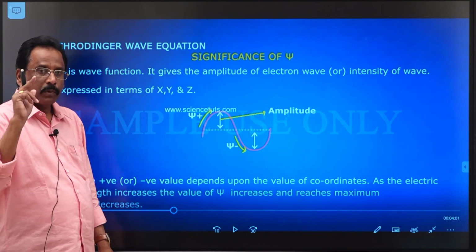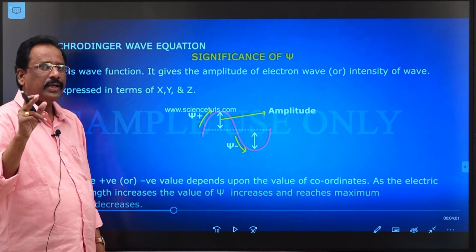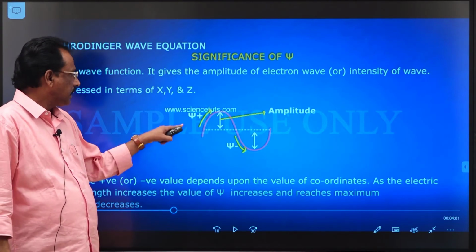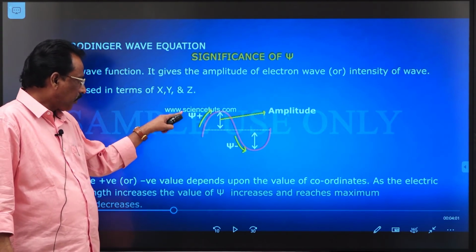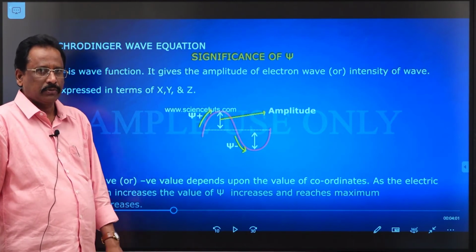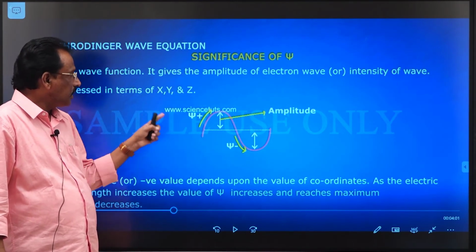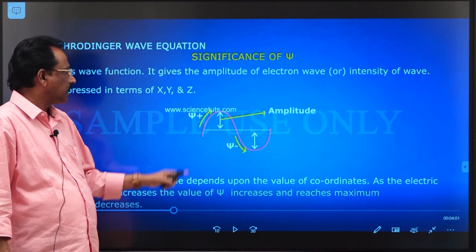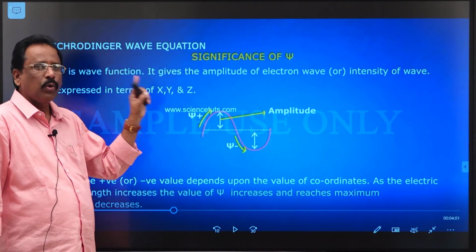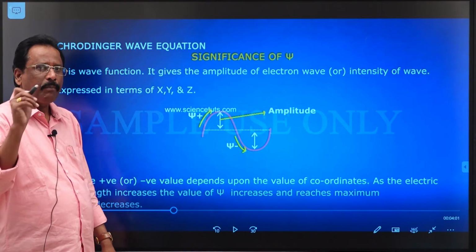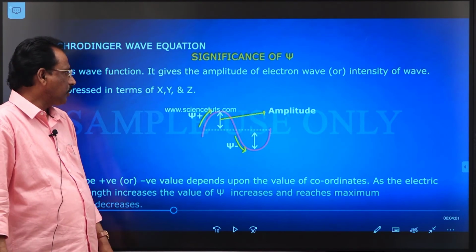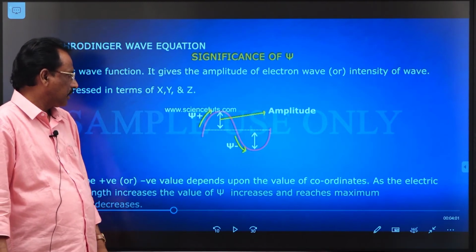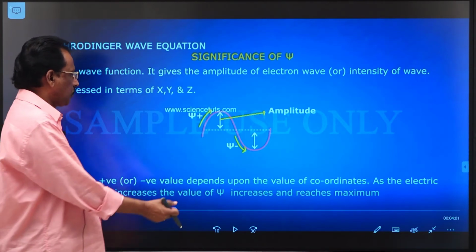But the probability is always expressed in positive sign. But here psi shows both positive and negative values, because in Schrodinger's wave equation, psi is a wave function or amplitude function. So amplitude means if you consider the height of the crest, psi shows positive values.